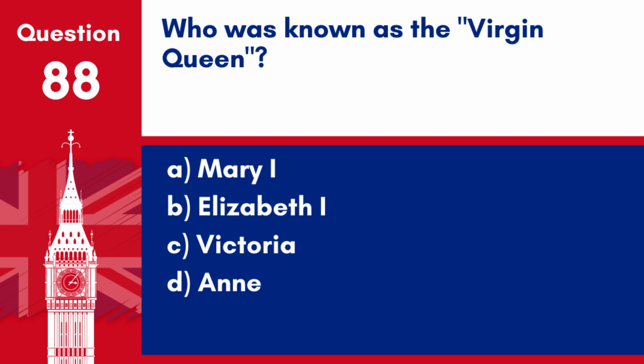Question 88. Who was known as the Virgin Queen? A. Mary I. B. Elizabeth I. C. Victoria. D. Anne. Answer: B. Elizabeth I. Elizabeth I, who reigned from 1558 to 1603, was known as the Virgin Queen due to her never marrying.